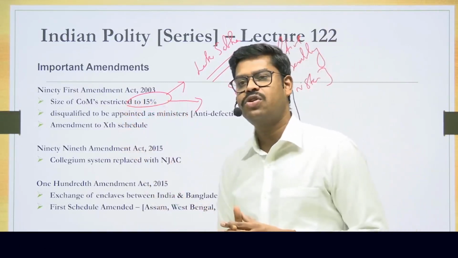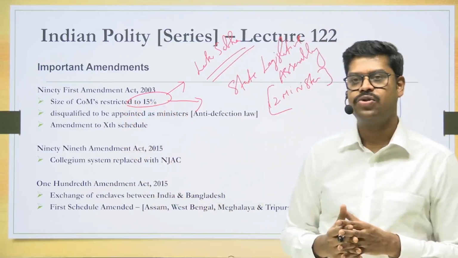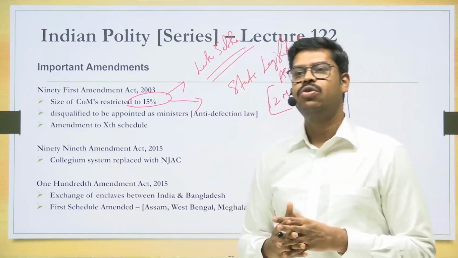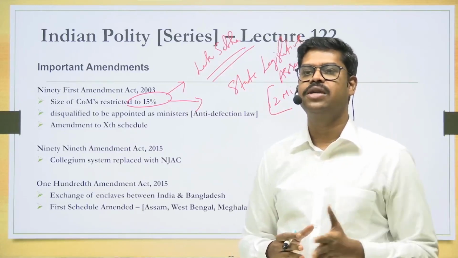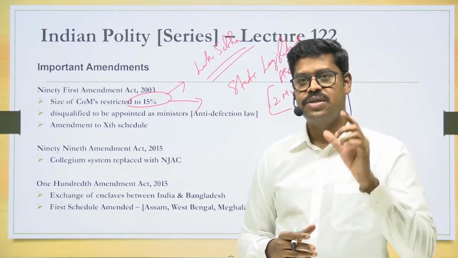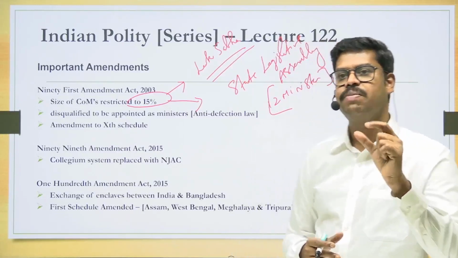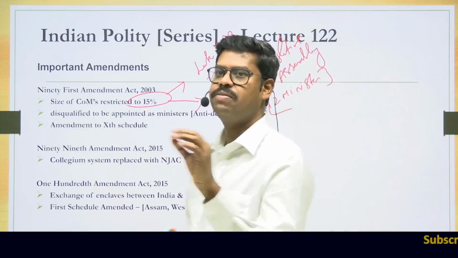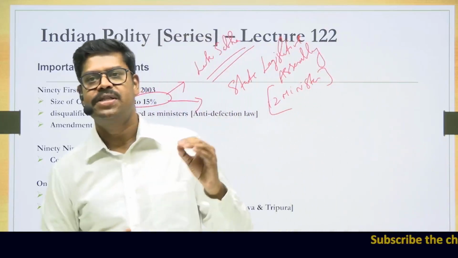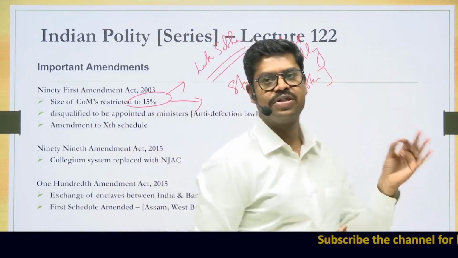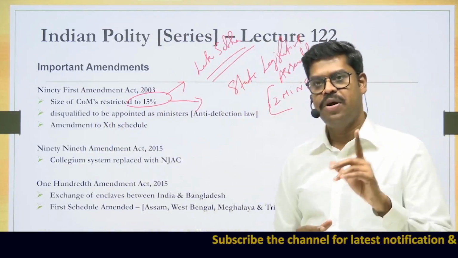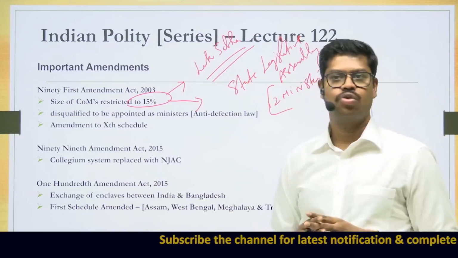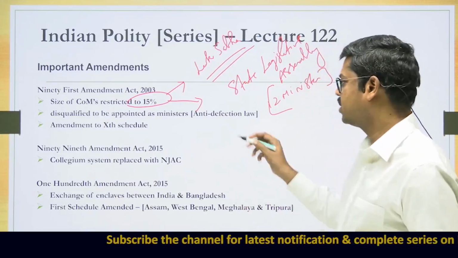And the 91st Constitutional Amendment Act also says, anybody who is disqualified on the grounds of defection cannot be appointed as a minister. Because there is a provision in the Constitution, someone who is not a member of Parliament can also be appointed as a minister for 6 months. But someone who is disqualified on the grounds of defection is not eligible to be appointed as a minister. He can be appointed as a minister only when he gets re-elected to the House. Okay, so that's the understanding you should have.